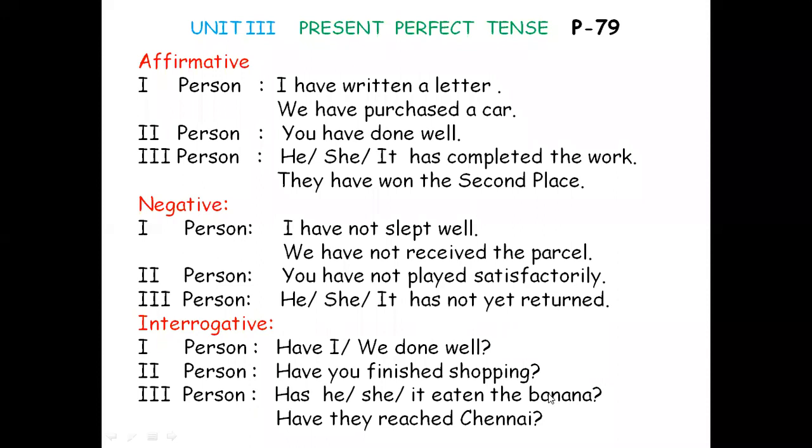And then when you come to interrogative: Have I done well? Have we done well? Have you finished shopping? That is interrogative. And if it is he, she, it, has will commence the sentence. Has he eaten the banana? Has she eaten the banana? Has the monkey eaten the banana? So that's a question, a yes or no question. If it is they, plural third person: they have reached Chennai. Have they reached Chennai? That's a yes or no question. So this is affirmative, negative, interrogative for present perfect tense.